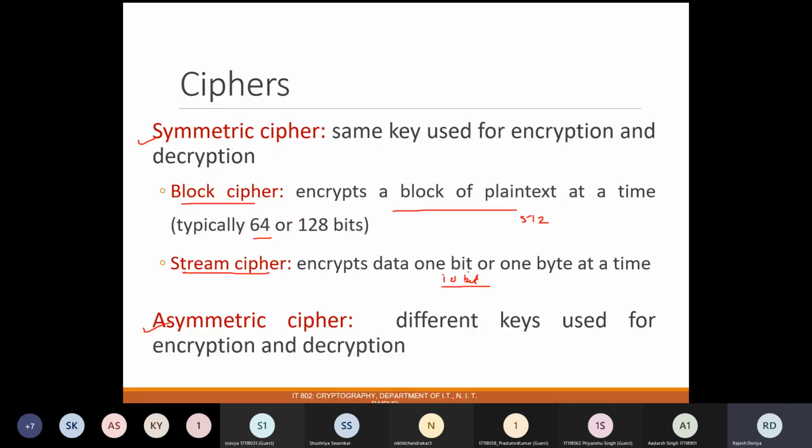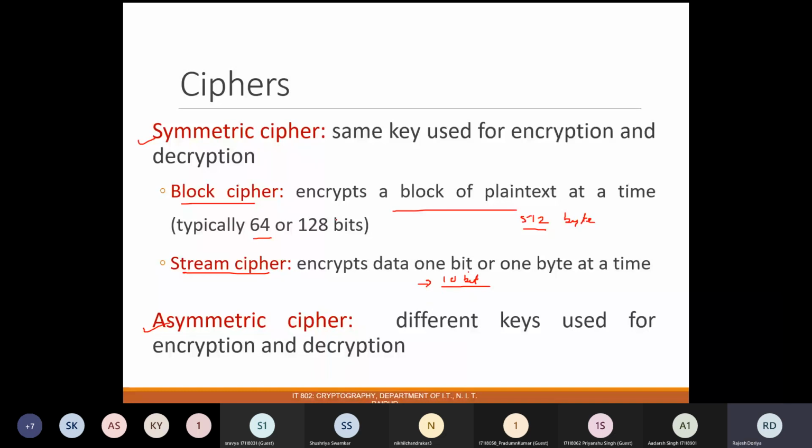Even this will be considered an example of stream cipher, because the two are on contrasting sides: one is very big in size and this one is very small. At a time only 10 bits are being encrypted or decrypted.